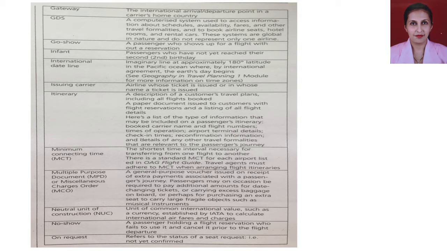It will be like 15 minutes or 30 minutes depending on the OAG flight guide. Whatever they have been instructed, accordingly the airline will keep the flight for such time. Let's assume it is for 30 minutes. And then the flight will go from Goa onward to its next destination, that is Mumbai.